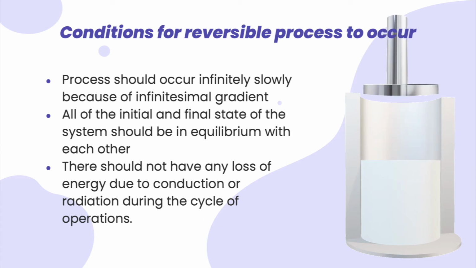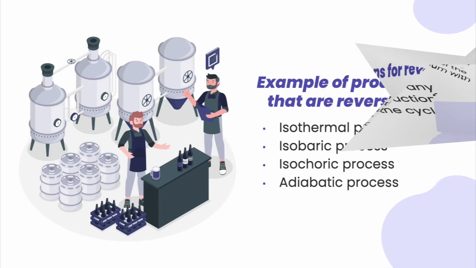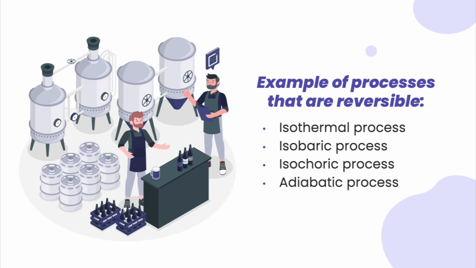All of the initial and final state of the system should be in equilibrium with each other, and there should not be any loss of energy due to conduction or radiation during the cycle of operation. Example processes that are reversible are isothermal, isobaric, isochoric, and adiabatic process.